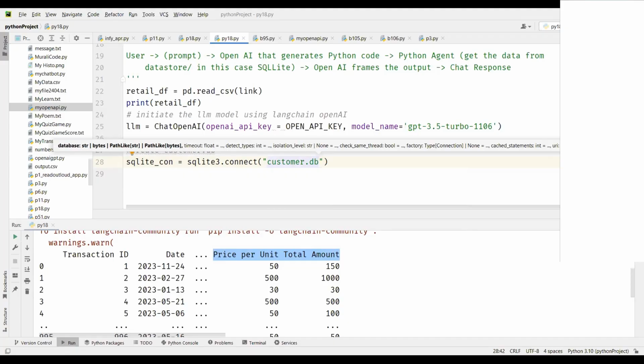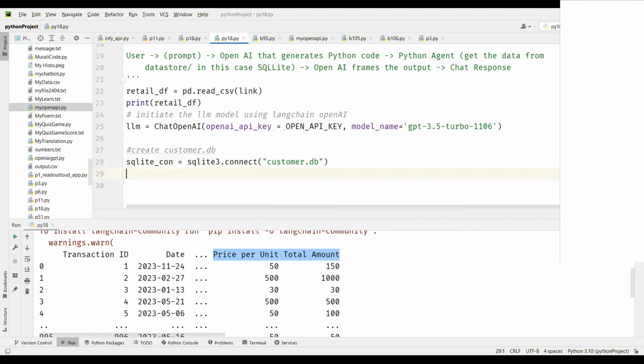You don't need a username and password, or the machine name, because the SQLite database will be on the same machine. So directly with the database name, it can connect. Now you don't have to create a database like in most other RDBMS, where you need to create a database using the create database command. In SQLite, we don't create it, because when you try to connect to the SQLite database, if the database is already there, it'll connect. If it is not there, it'll create it automatically. So we don't have to worry about creating it.